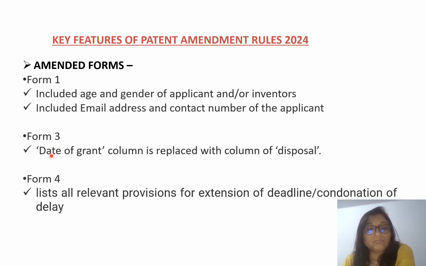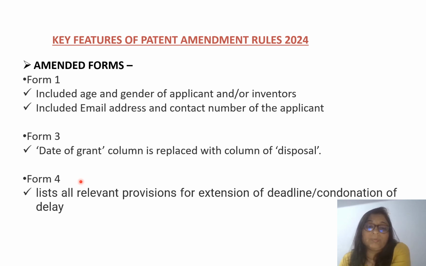If we talk about the form 3, there are also some changes, like the date of grant column is replaced with the column of disposal. I think only the meaning has changed: earlier it was described at the date of grant, now it is described at the disposal.